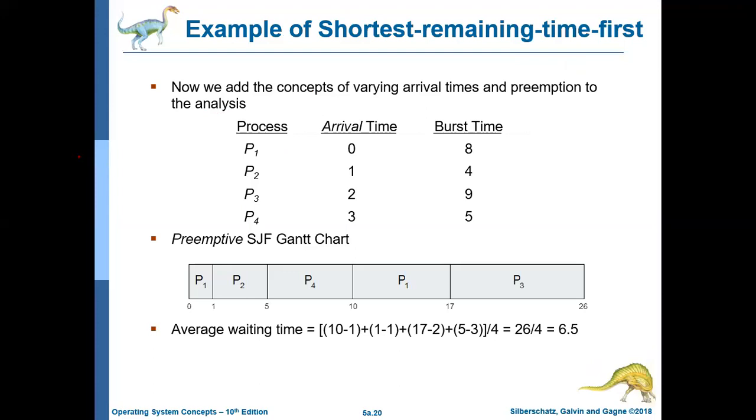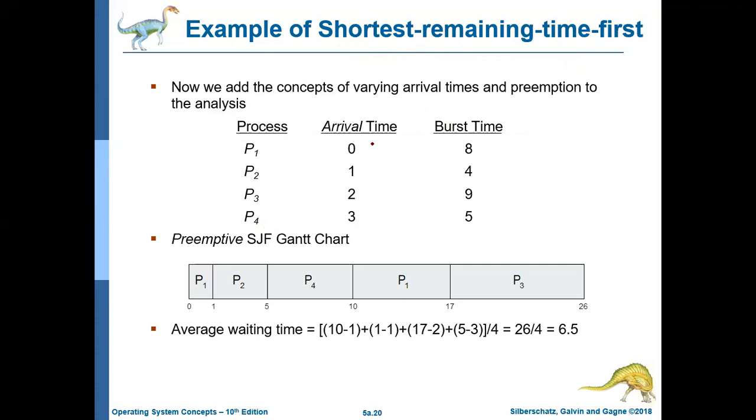First, let me tell you that this is not that easy. You need to concentrate from the starting. Shortest remaining time first is what we are talking about. Suppose we are having 4 different processes, P1, P2, P3 and P4.